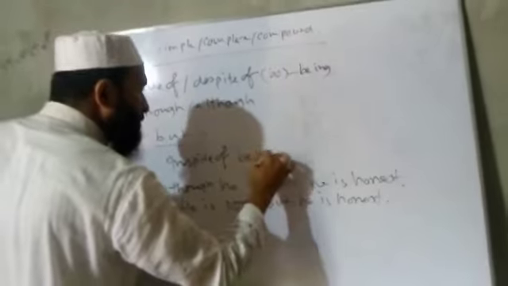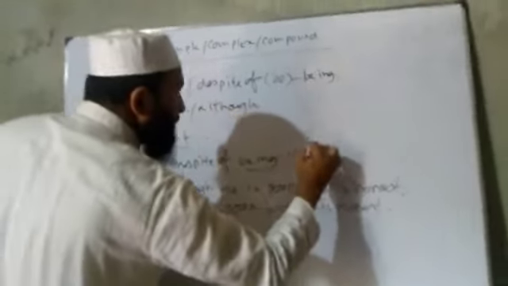We can put another example. In spite of being ill, he came to college. Being is from the be verb.